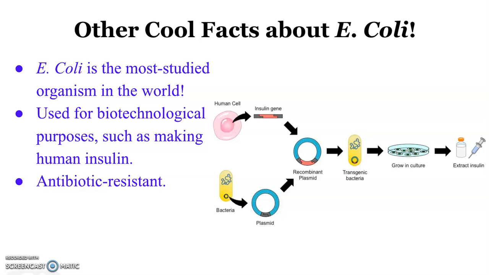Once a human gene is inserted into the bacteria via the plasmid, the bacteria will copy their own DNA along with the plasmid and will divide, passing on the plasmid with the insulin gene to new bacteria so that division occurs again. Scientists then extract the insulin from the bacteria and purify it for human use. E. coli is also resistant to several antibiotics. It is actually believed that this antibiotic resistance is largely due to the outer membrane structure, which does not allow E. coli to be killed by antibiotics. And this picture right here shows how scientists use E. coli to make human insulin. Pretty cool, huh?